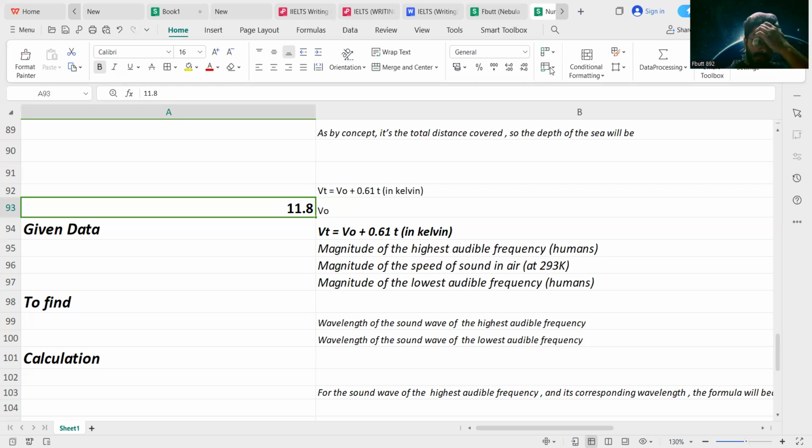So, first of all, we have to know about a very important and critical concept: the speed of sound in any particular medium depends upon the temperature of the medium. So the speed of sound in air also depends upon the temperature of the particles of the air. If we have to calculate the speed of sound waves at a particular temperature in air, then we can use the equation which you can see on the screen on the Excel sheet.